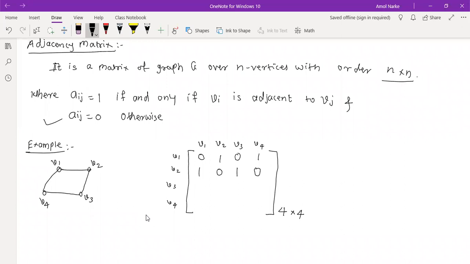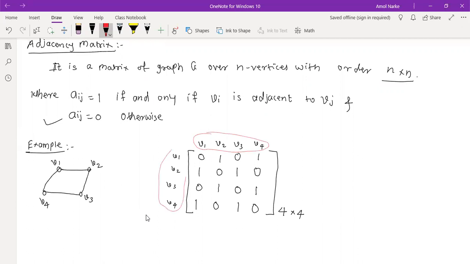Next, V3, V1: 0. Here, 1. Here, 0. Here, 1, 1. So row by row we fill in 1 0 1 0 and 0 1 0 1 0. So this is what you have as your adjacency matrix. Later on, you can delete the vertex labels. No need to write them down all the time. For your understanding purposes, we have written this.